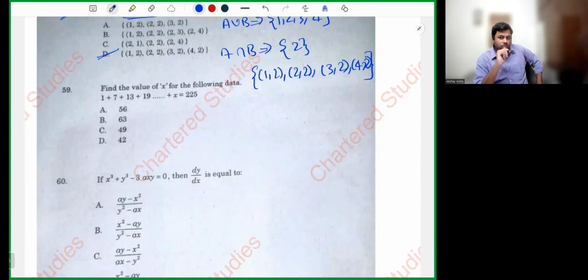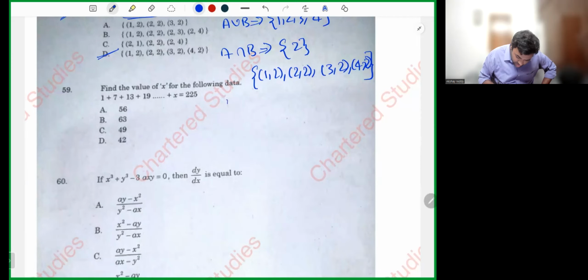Be careful, he's not asking you to calculate n. Let's check. Sn is equal to 225. What is the formula for Sn? n by 2 into 2a plus n minus 1 into d is equal to 225. First term is 7, common difference is 6.